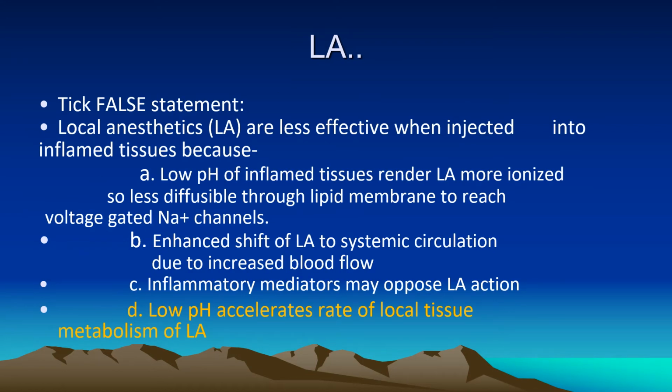Now, one can pick the false statement among the four given. Local anesthetics are less effective when injected into inflamed tissue because low pH of the inflamed tissue renders local anesthetic more ionized, so less diffusible through the lipid membrane. But that is correct. Second is enhanced shift of local anesthetic to systemic circulation due to increased blood flow.